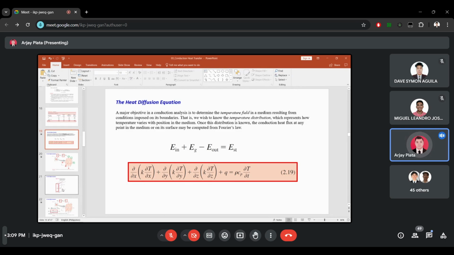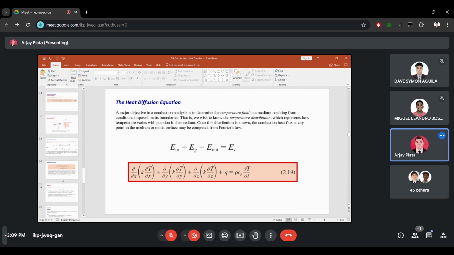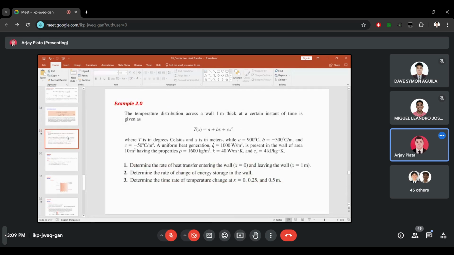So we will proceed with example 1. The temperature distribution across a wall, 1 meter thick, at a certain instant of time is given as T of x equals a plus bx plus cx squared, where T is in degrees Celsius and x is in meters, while A equals 900 degrees Celsius, B equals negative 300 degrees Celsius per meter, and C equals negative 50 degrees Celsius per square meter.